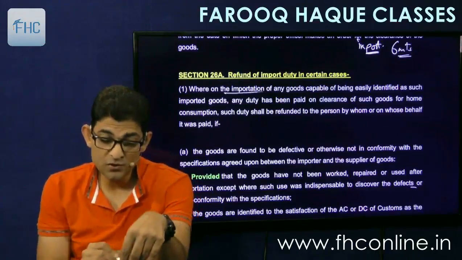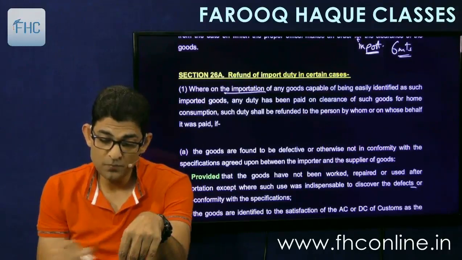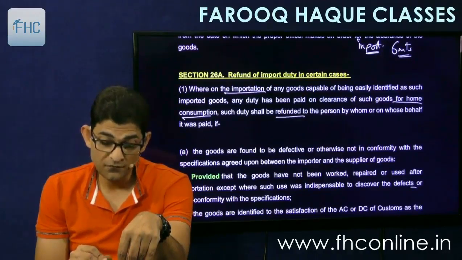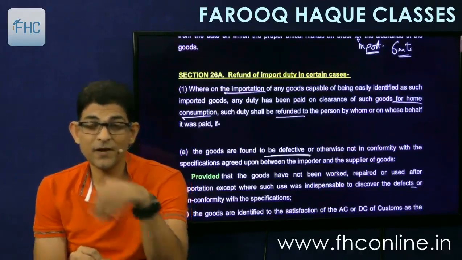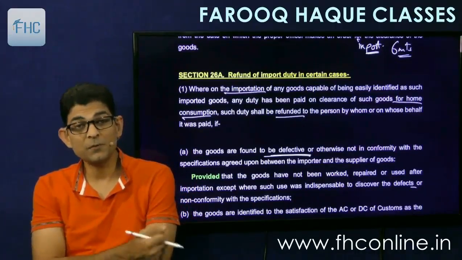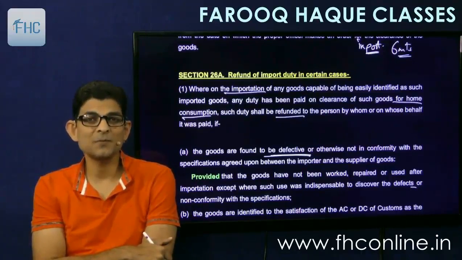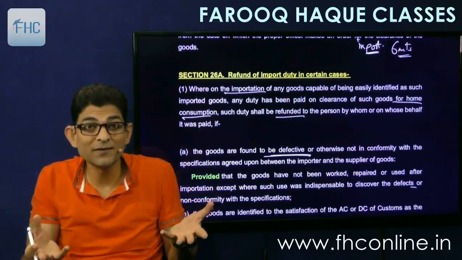That where on importation of goods capable of being easily identified as such imported goods, any duty has been paid on clearance of such goods for home consumption, such duty shall be refunded to the person by whom or on whose behalf it was paid if the goods are found to be defective. Underline defective. So we import the goods, we pay the duty, we remove the goods from the customs station, we bring it to our home or business place as the case may be, we open the parcel, we open the box and find that the goods are defective.